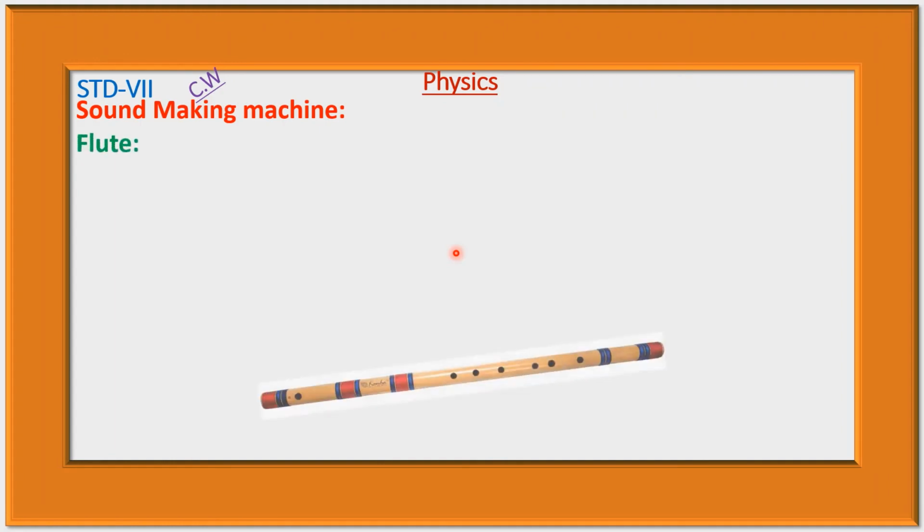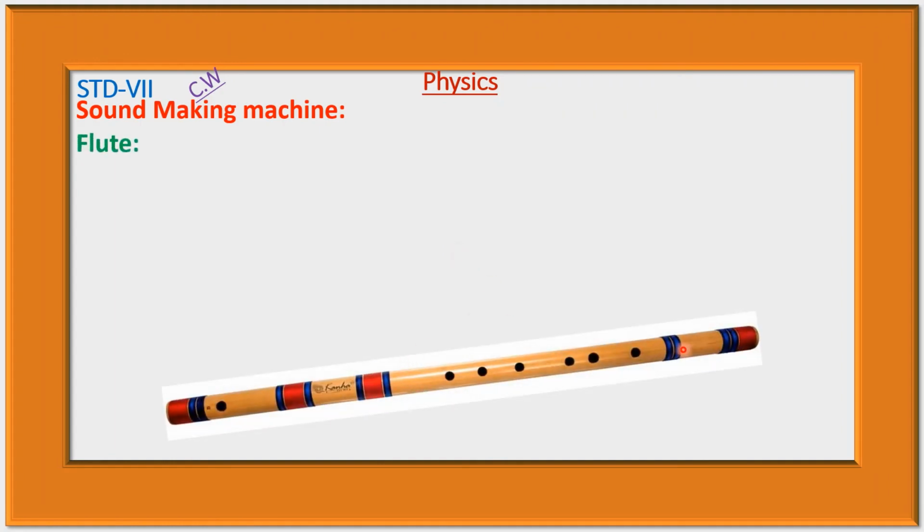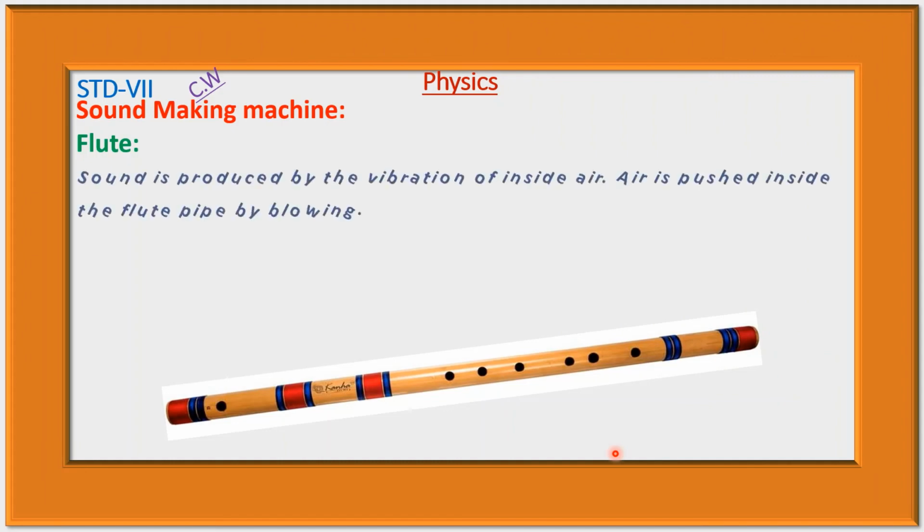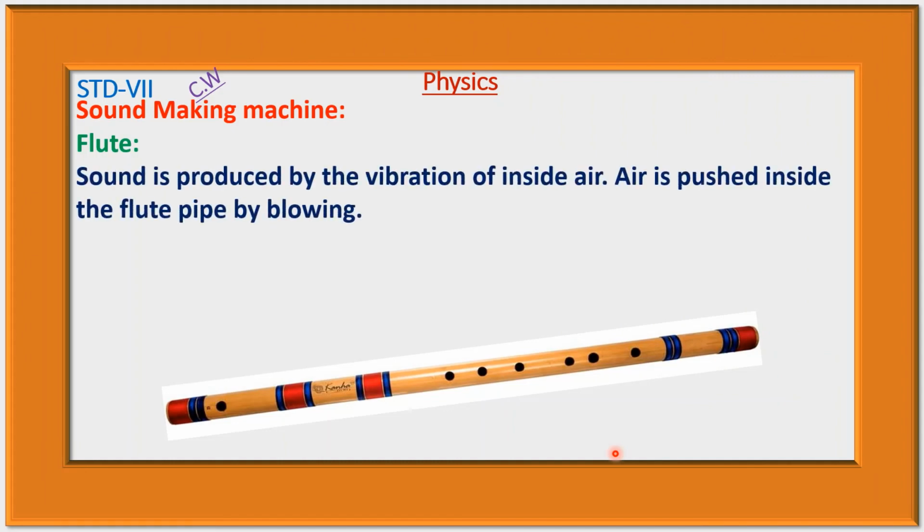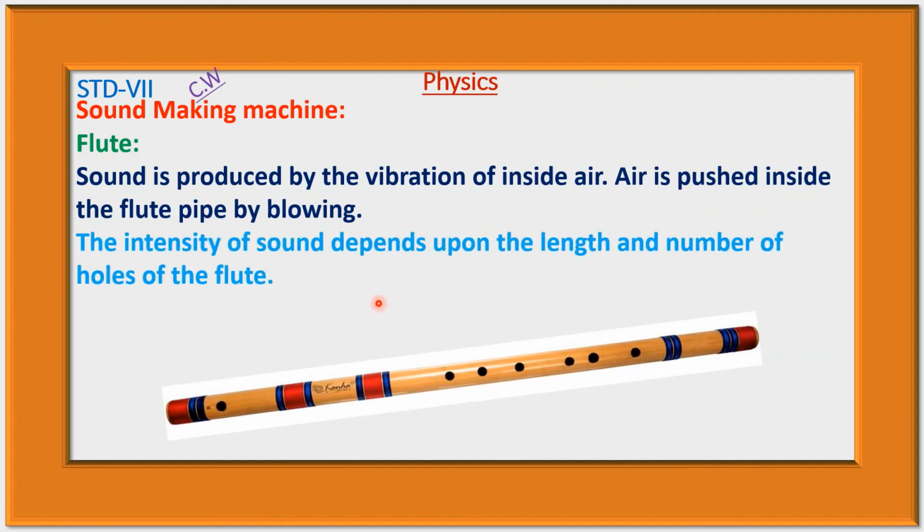Now flute. This is a flute and it is used to produce musical sound. Sound is produced by the vibration of inside air. Air is pushed inside the flute pipe by blowing. The intensity of sound depends upon the length and number of holes of the flute.